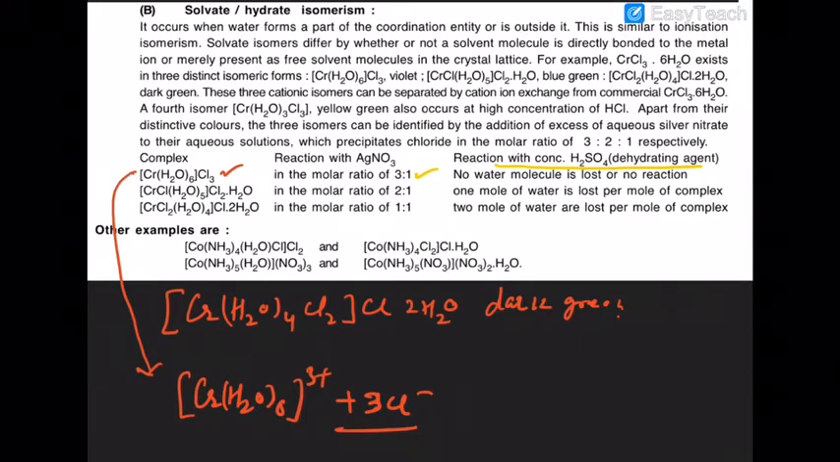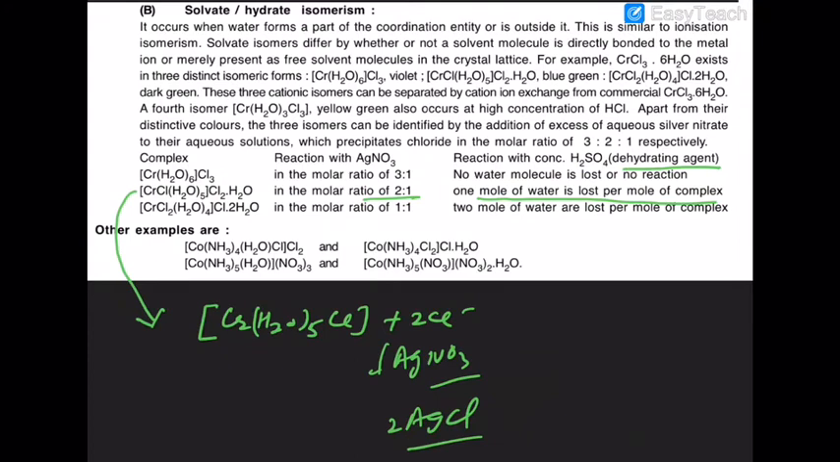And on adding silver nitrate, you will get 3 moles of AgCl if 1 mole of the complex is treated with silver nitrate. I am repeating once more. If you add silver nitrate, you will get 3 moles of AgCl.